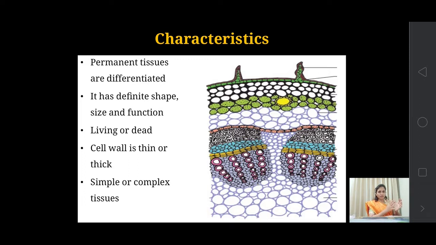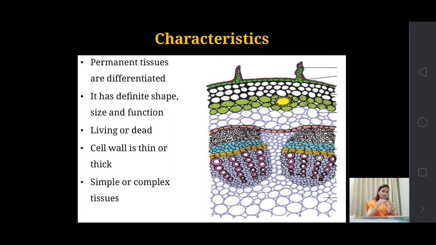The cell wall is made up of various substances. It may be made up of cellulose, hemicellulose, pectin, lignin, suberin. All these are complex organic forms which are deposited on the cell wall. Okay, these are the characteristics of permanent tissues.